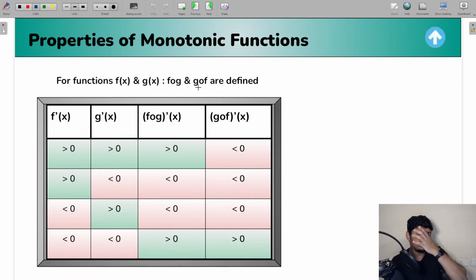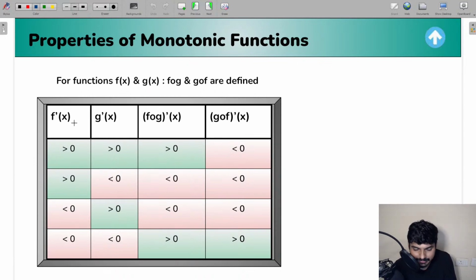Okay, now everyone listen to this carefully. Anyway, so basically whenever you have an idea of the functions f and g, whether they're going to be increasing, whether they're going to be decreasing, then can you conclude anything about f circle g? Can we conclude anything about g circle f? Yes, we can do that. Well, it all depends upon the table. You see this table, everyone. And I'll also tell you how to remember the table. Okay, I'll tell you a very simple technique for that.